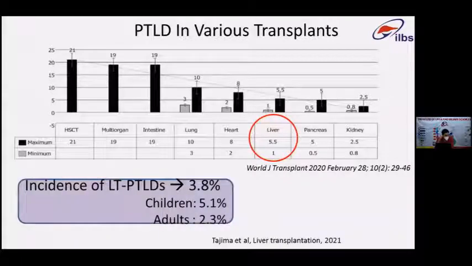The recent study, which looked at more than 2,000 transplants, had a prevalence in adults of 2.3%, and children had a higher prevalence, around 5.1%. Overall prevalence was around 3.8%.